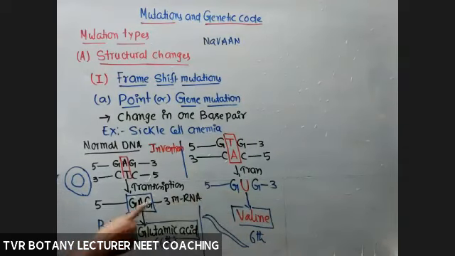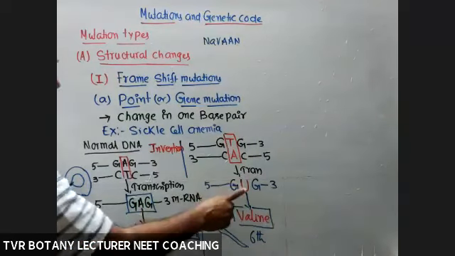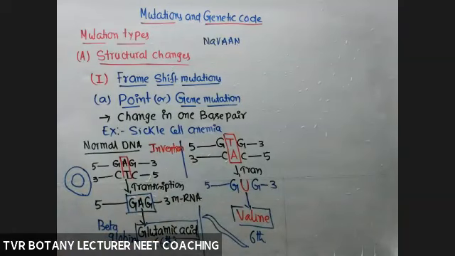Only one reading frame. GAG is converted to GUG. Remember this. If they ask about sickle cell anemia, the total number of reading frames subjected to change is only one: GAG changed into GUG. So that is about sickle cell anemia.